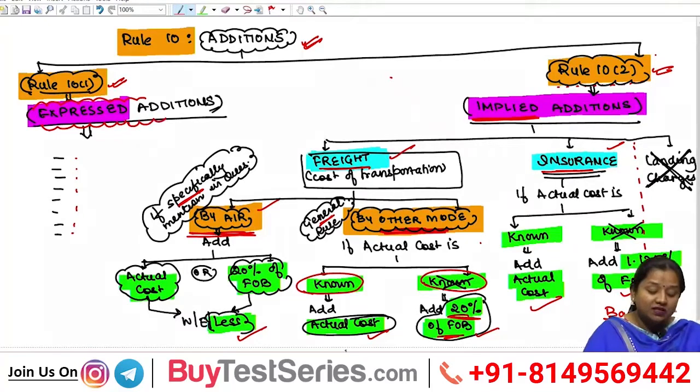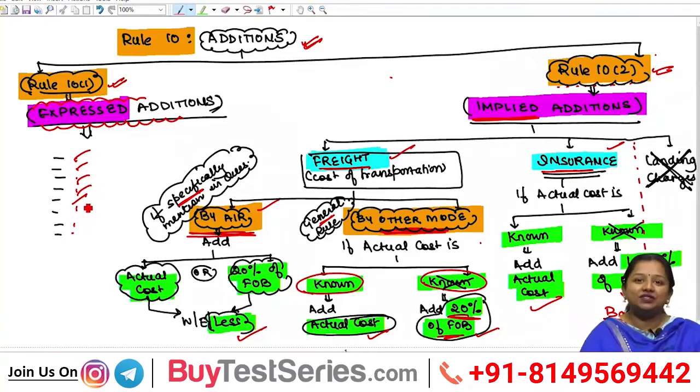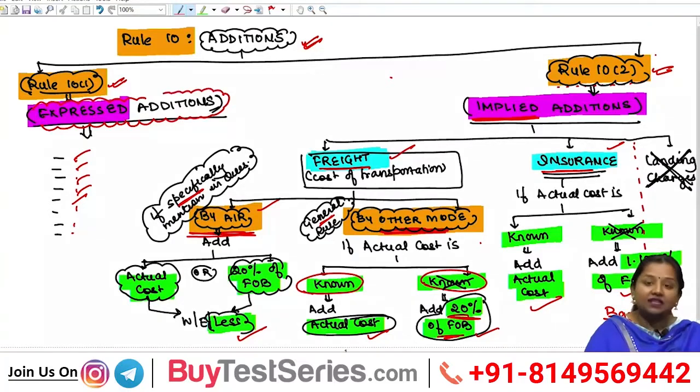Expressed additions talk about various adjustments which need to be made while computing assessable value only if they are specifically given in the question. It means these adjustments do not arise always. These adjustments could arise in certain situations, and only if that situation occurs, then such amount shall be added while computing AV. We will see these adjustments a little later.